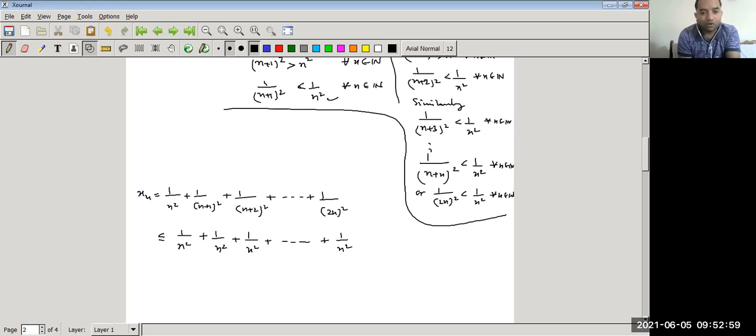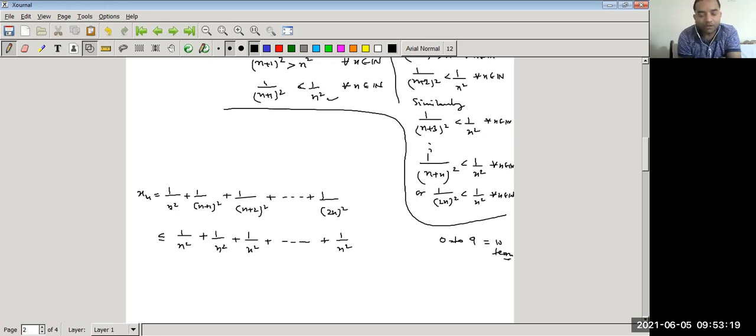Now the next question is, how many terms are there? Because we start with 0. When we start from 0 to 9, there are 10 terms, because we start from 0.